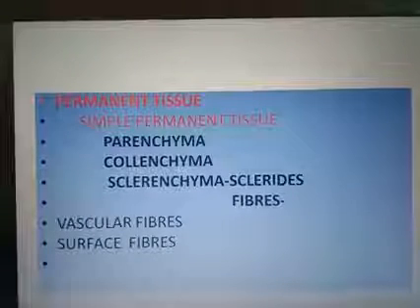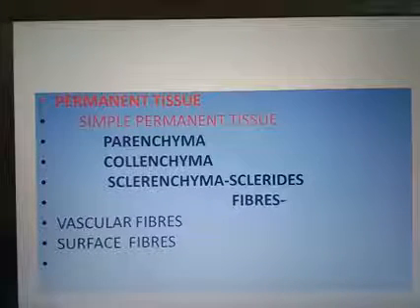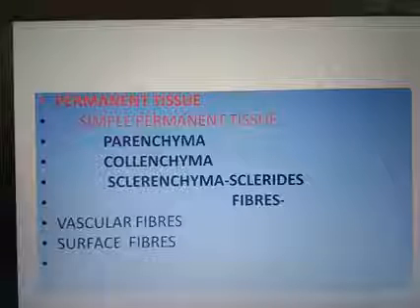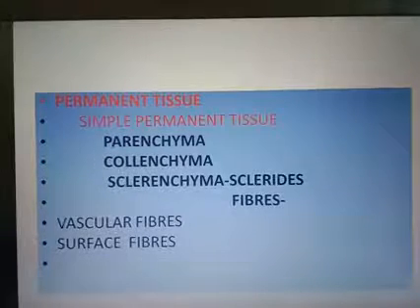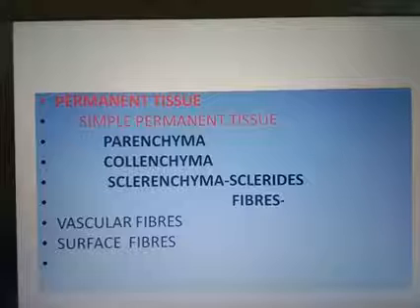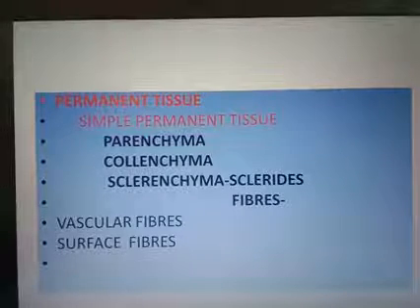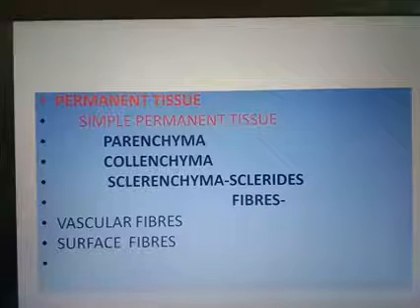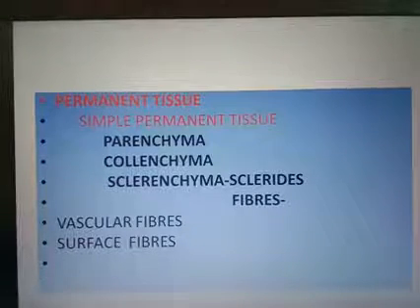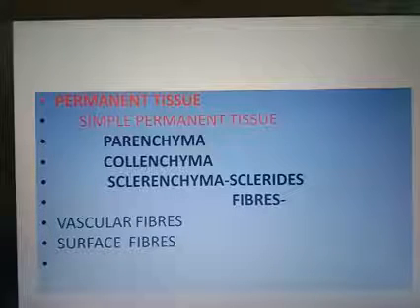Okay, so in the first video we discussed meristematic tissue. Here we are discussing the permanent tissue. Permanent tissue, as the name indicates, means the cells derived from the meristem, and they constitute the body part of the plants. Mature cells temporarily or permanently lose their power of division. Clear? That's why they get the name permanent tissue.